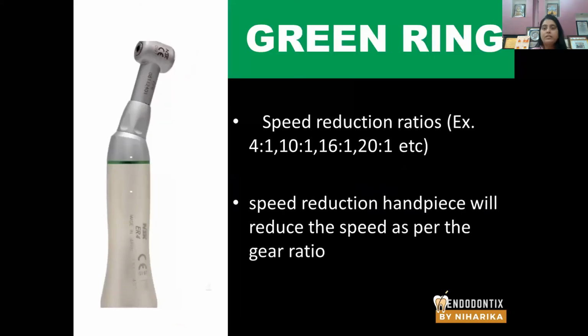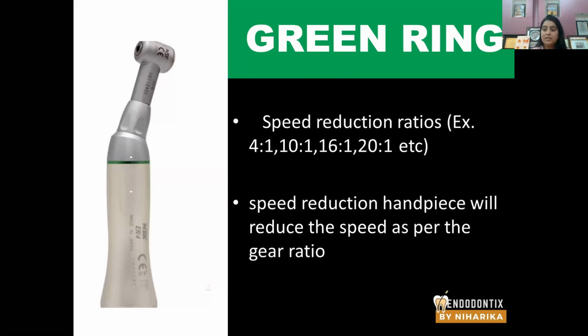Then you have a green ring handpiece, or a handpiece which has a green ring. What does that mean? It is a speed reduction ratio. That means the input speed, the motor produces a speed of 4,000 RPM, but the handpiece will reduce the speed to 1,000 RPM. That is 4:1. If the motor produces a speed of 10,000 RPM, the handpiece will automatically reduce that speed to 1,000 RPM. Similarly, you have 16:1 and 20:1.